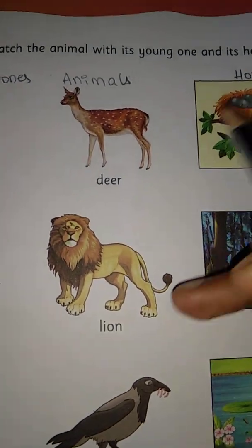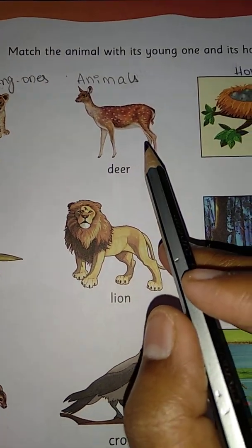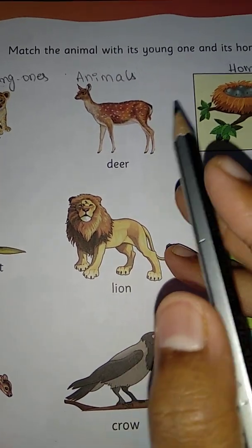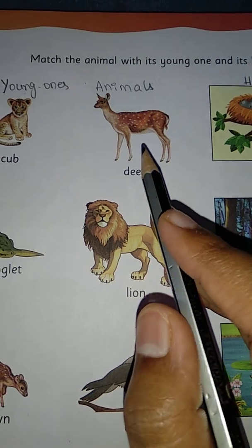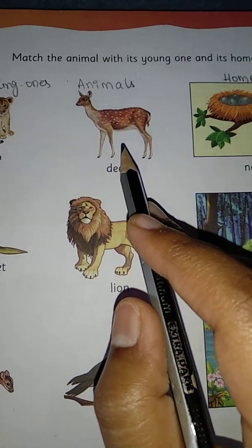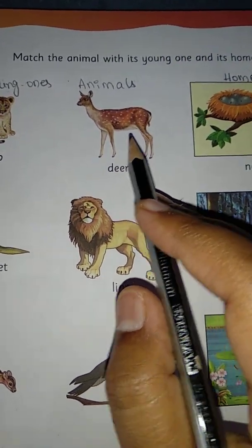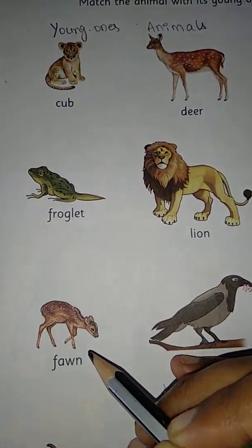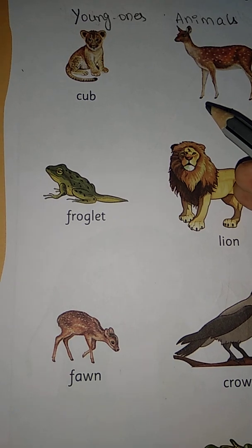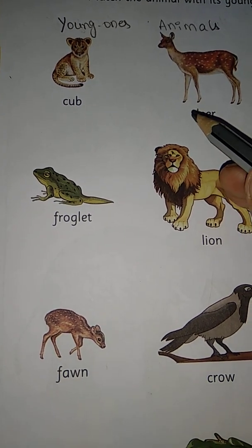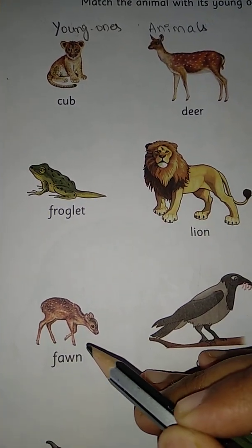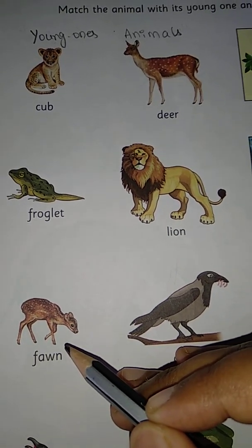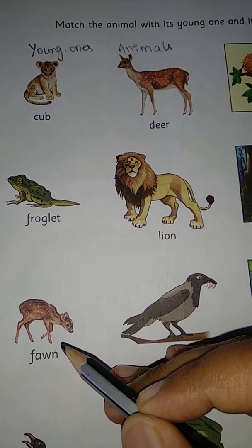So what is the first animal here? Deer. Let us see how a deer looks in its young age. Okay, see here, children, this is a fawn. This one is a deer. When they are young, they have different names than when they have grown up.